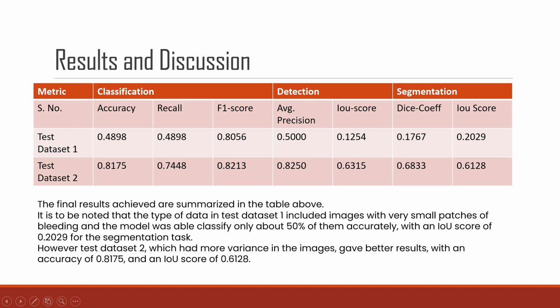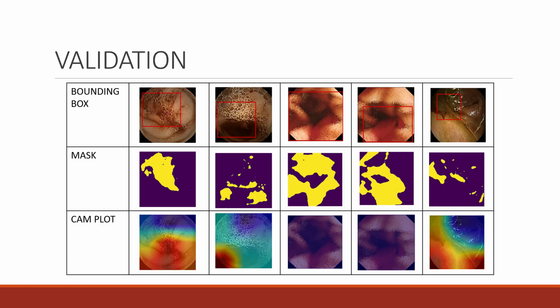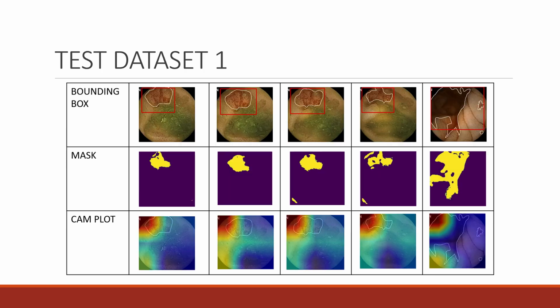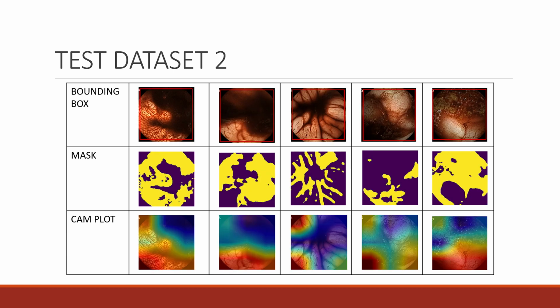Now we will be looking at a few of the predicted results from the validation dataset and test datasets. These are a few results from the validation set. And here we have shown a few results from test dataset 1. Finally, these are the results from test dataset 2. From all the above results, we can conclude that our model is well trained.